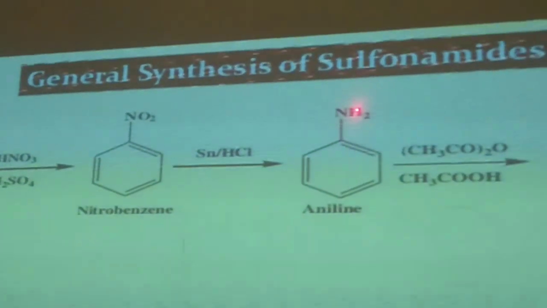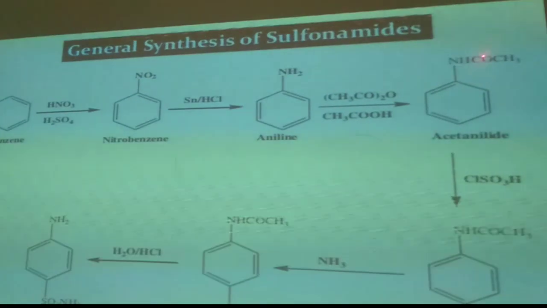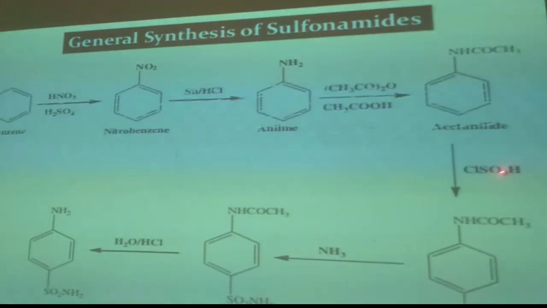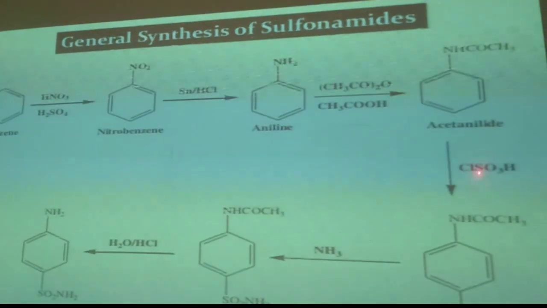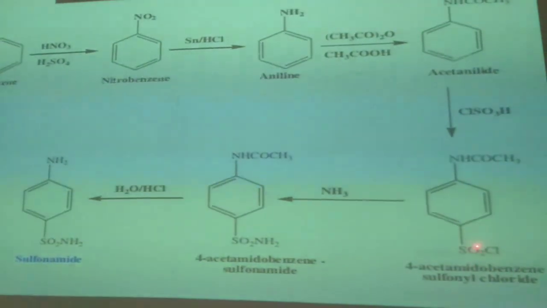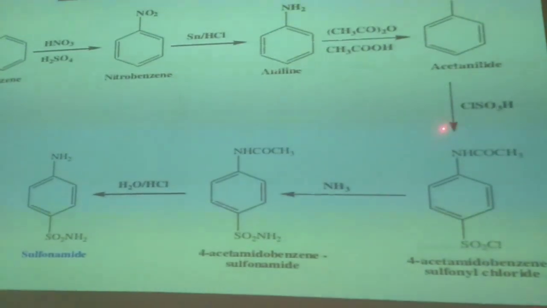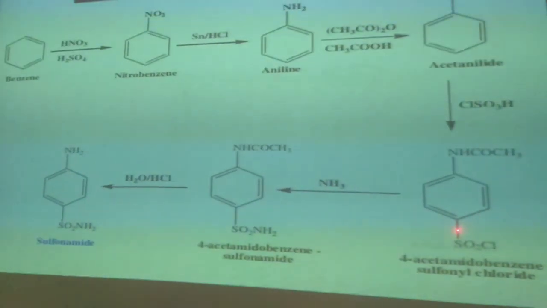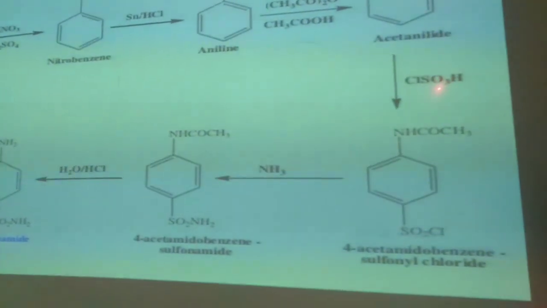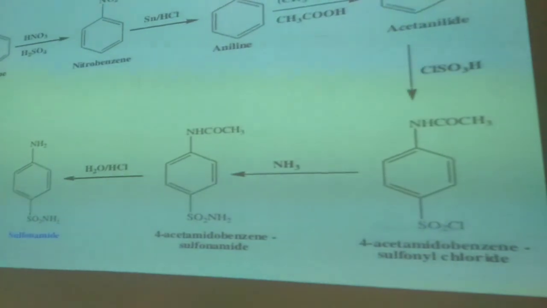Aniline further undergoes acetylation in the presence of acetic anhydride and acetic acid, and a proton is removed and the acetyl group gets attached on the amino group. So that structure formed is called acetanilide. Acetanilide in the presence of chlorosulfonic acid: the SO2Cl, that is sulfonyl chloride, gets attached to the para position of acetanilide, and a proton is removed from acetanilide and combines with OH, and water is removed.